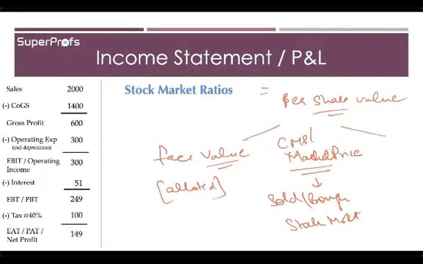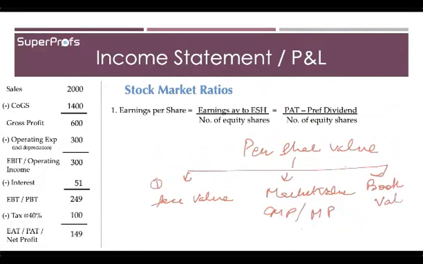All right. The third one is book value. You have already studied that this is calculated based on the assets of the company, and you evaluate that based on the net worth of the company, how much should be the actual value per share. All right.